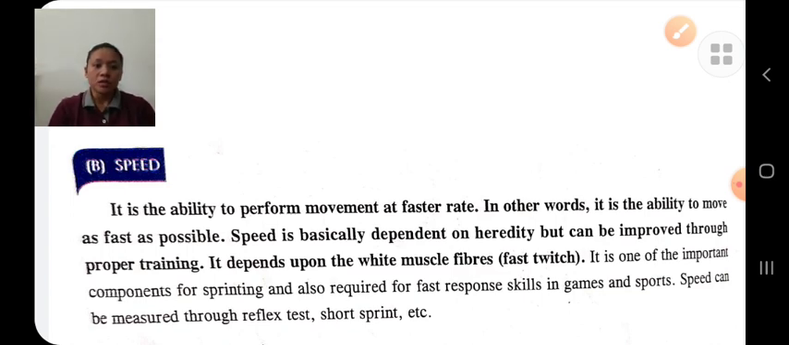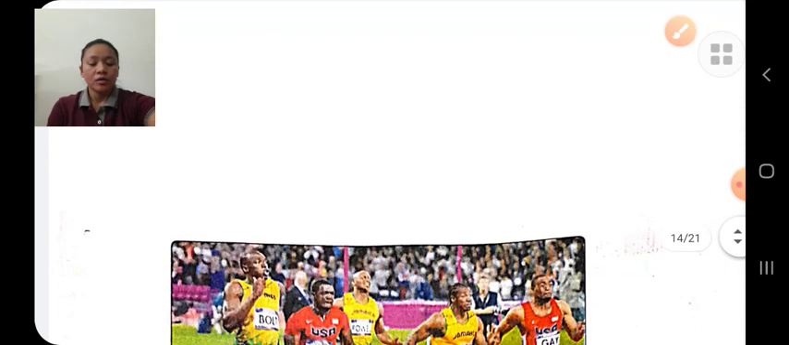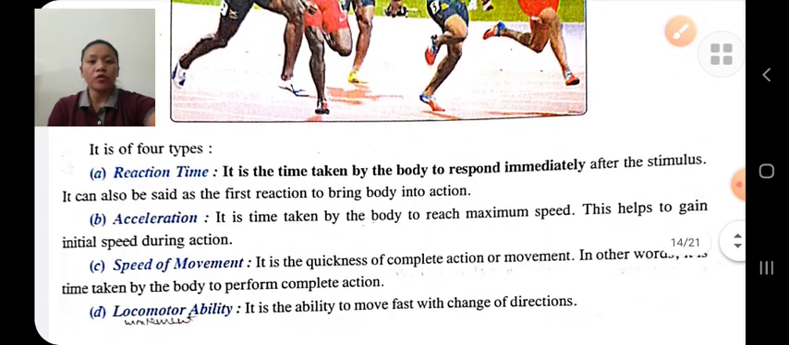The persons who have white muscle fibers have more speed, and it can be improved through proper training also. And speed is measured through reflex test, short sprint, etc. Types of speed. There are 4 types of speed: reaction time, acceleration, speed of movement, and locomotor ability.